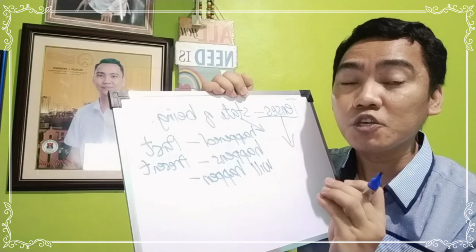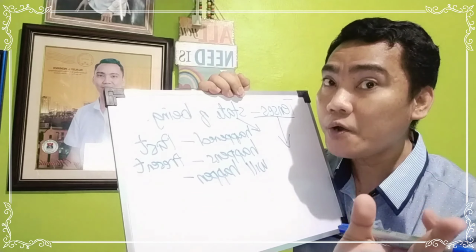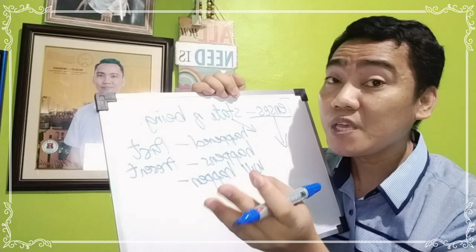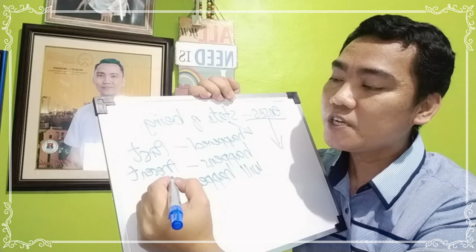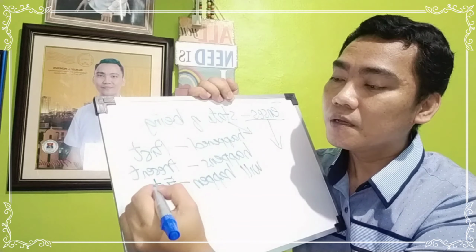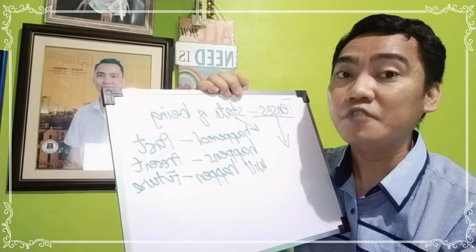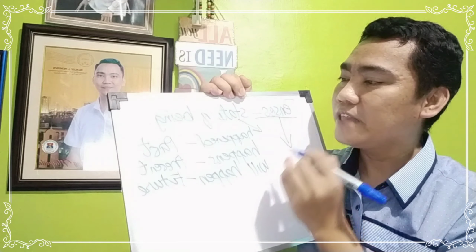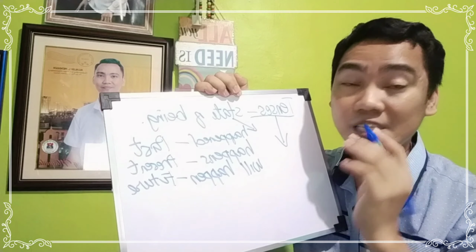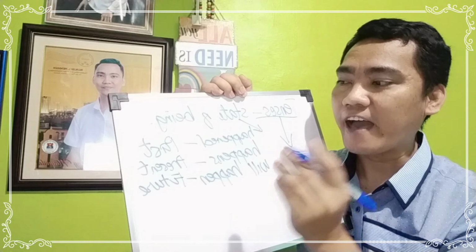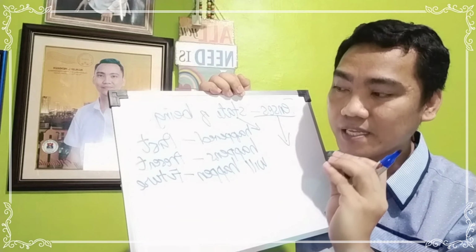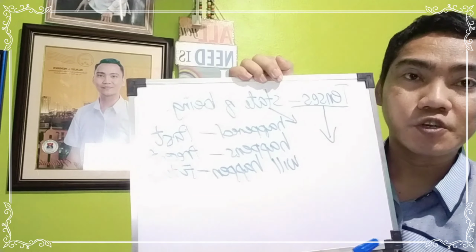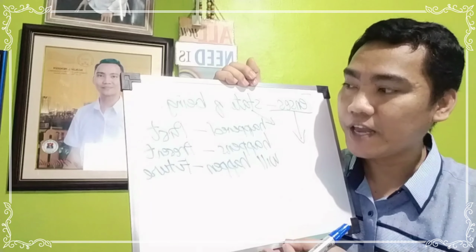But if the action will happen tomorrow or next week or the following day, of course, this will be in its future tense. So remember, the simple tenses of verbs: we have the past tense, the present tense, and the future tense. I hope you understand about that.